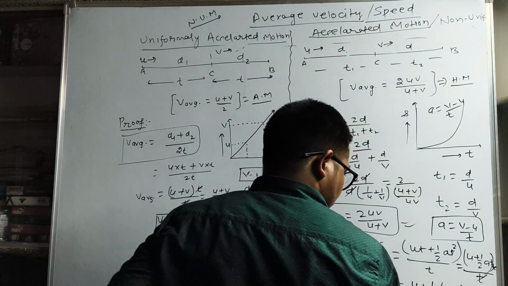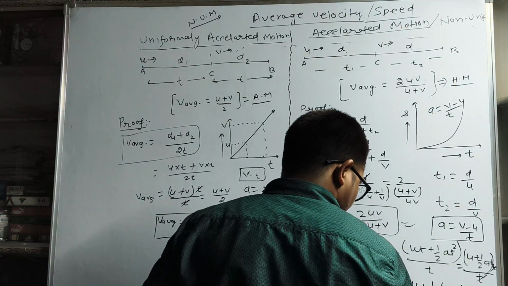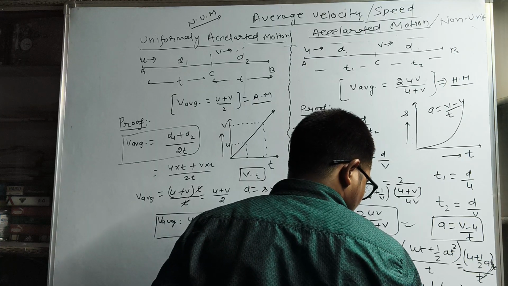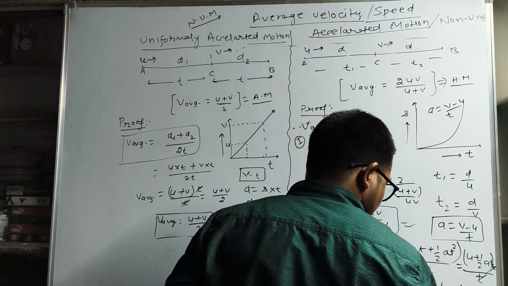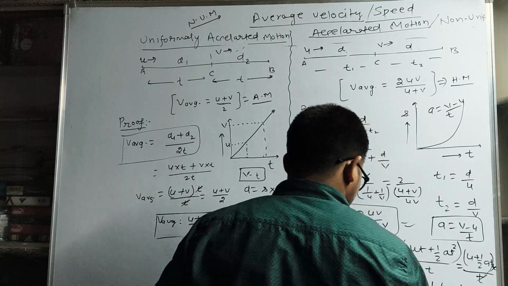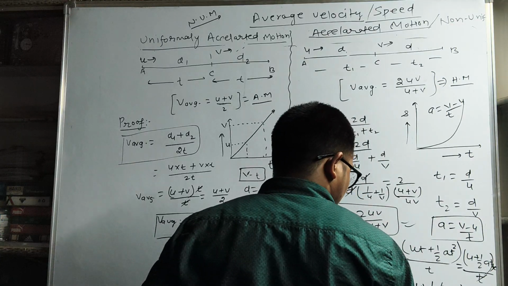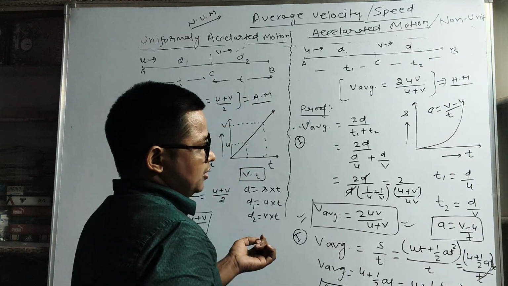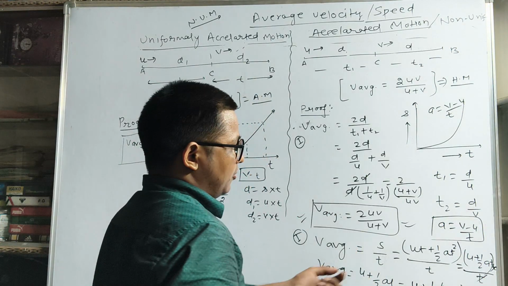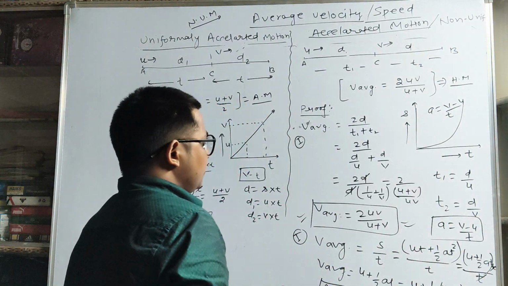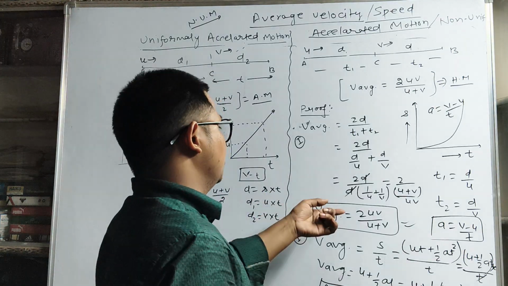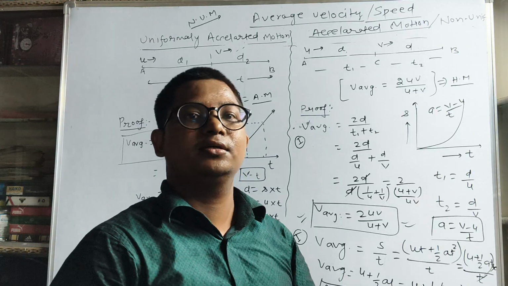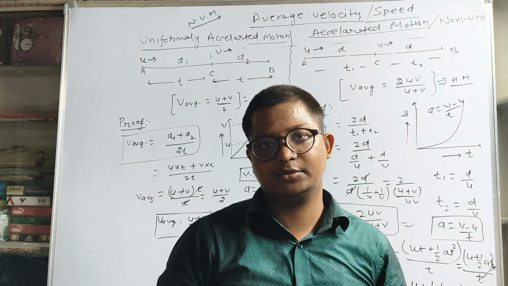So this is twice of u plus v minus u, upon 2. Finally we will get u plus v upon 2. So this is the average velocity formula of the first case, that means uniformly accelerated motion, and we can easily prove it with the help of the second equation of motion. And similarly we can obtain the other result by using this approach, so in the next video it will be discussed. So this is all about this video. Thanks for watching. Thank you so much.